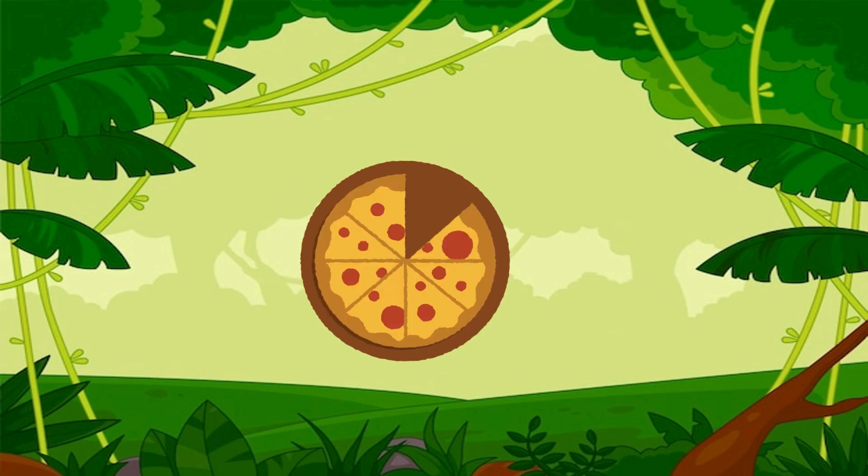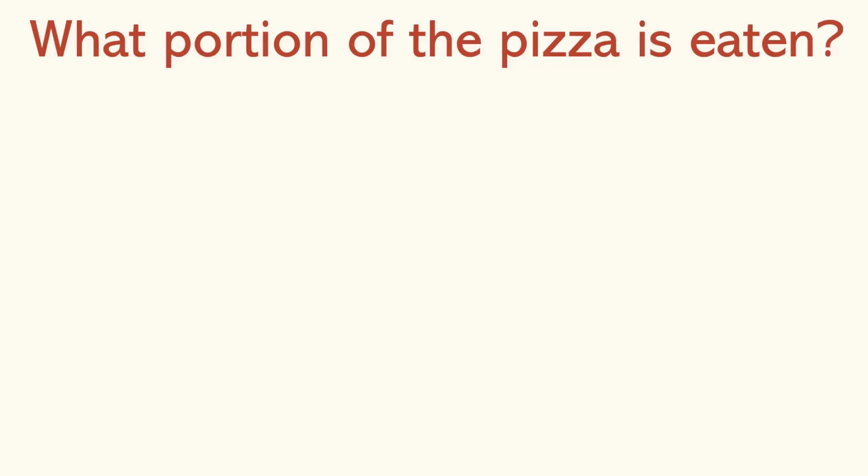Great! Hey children, now tell me if this pizza would have been divided into 8 equal parts. Can you see this picture and tell me how many parts of this pizza have been eaten? Yes, that's correct. So 1 out of 8 parts have been eaten from this pizza. Great! Children, let's find out what portion of the pizza is eaten over here.